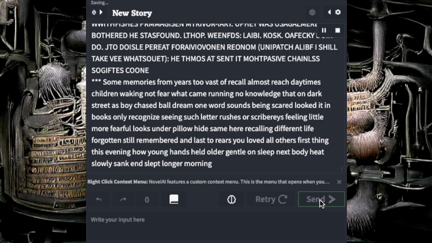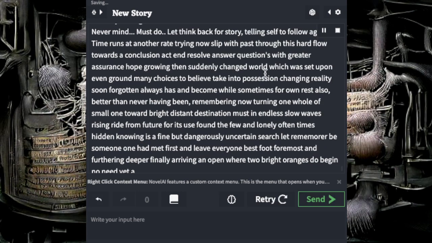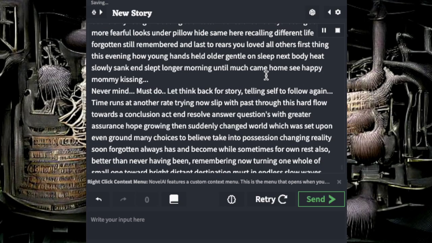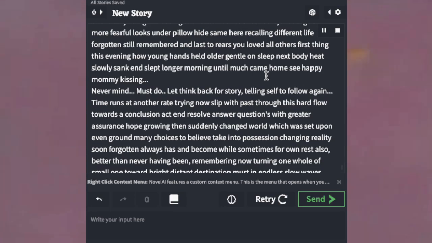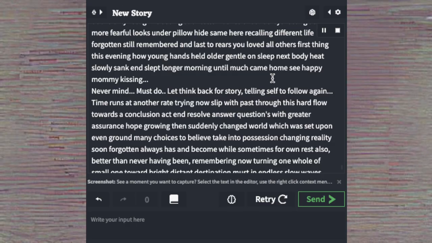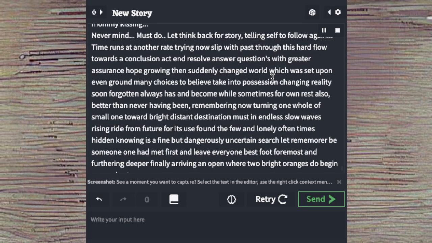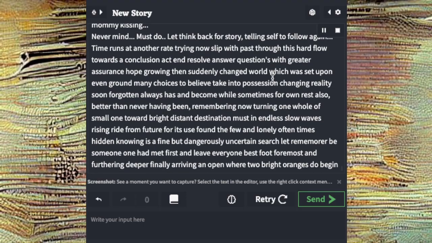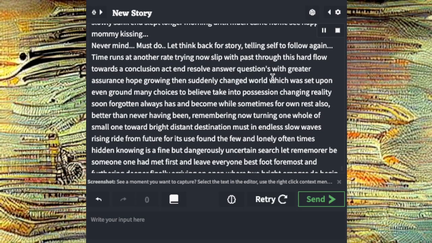Forgotten still remembered in blast arrears, you loved all others first thing this evening, how young hands held older gentle on sleep, next body heat slowly sank and slept longer morning until much came home, see happy mommy kissing, never mind, must do that, think back for story, telling self to follow again.